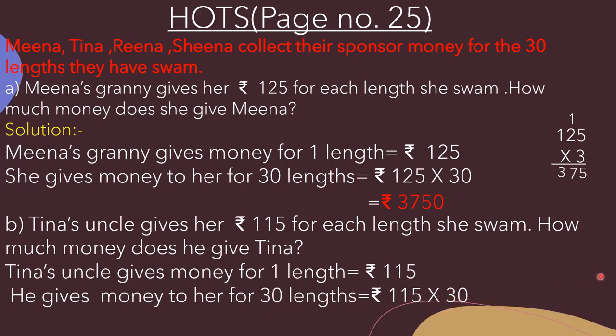So again we will multiply here 115 by 3 and after that we will add 0 to the right hand side in the product. So here 3 multiplied by 5 that is equal to 15. We will write 5 here and 1 will be carry over. Now 3 ones are 3, 3 plus 1, 4. So here we will write 4. Now 3 ones are 3. So here we will write 3. So what is the answer? That is 345. Now we have to add 0 to the right hand side of this product. So the number becomes rupees 3450. Okay.